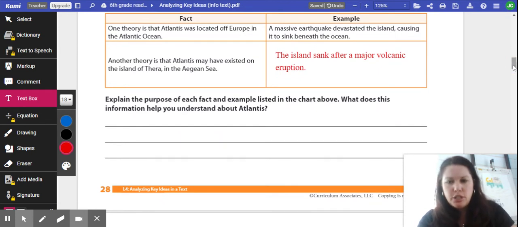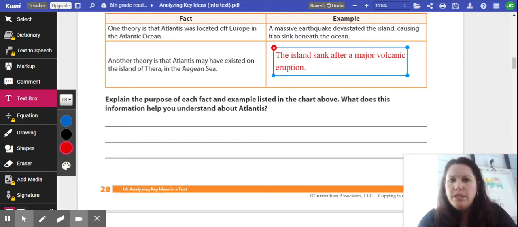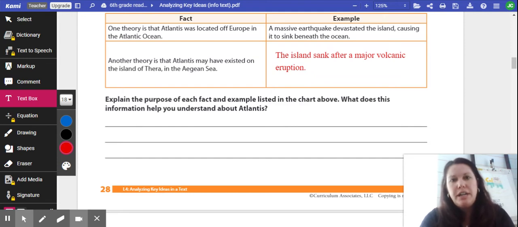Okay, so here's the part that you're going to do, and this is all that you have left. You're going to explain the purpose of each fact and example listed in the chart above. So what's the purpose of these two facts? What's the purpose of these two examples? What does this information help you to understand about Atlantis? So what does this information that we wrote in these charts help you to understand about Atlantis? What did it give you? So it's just going to be pretty quick.